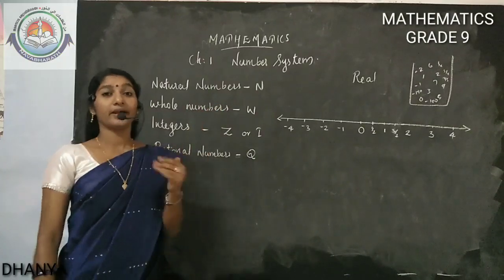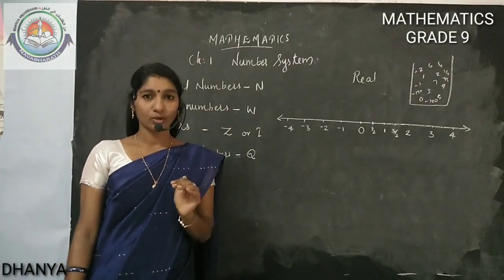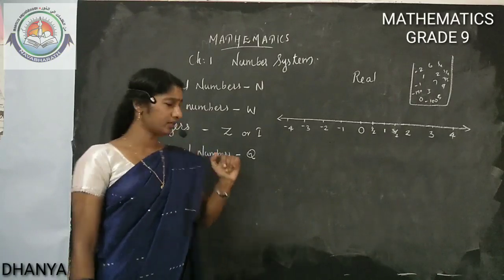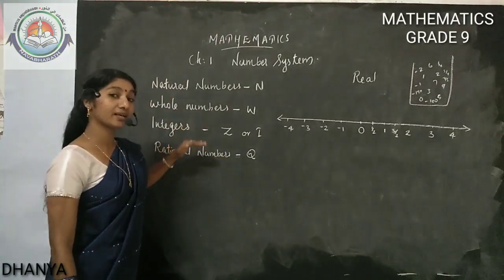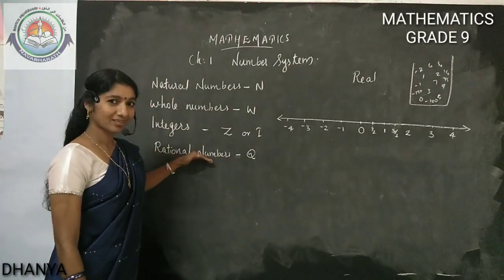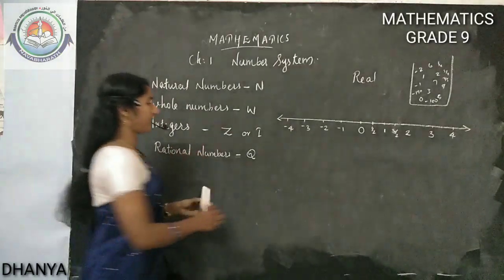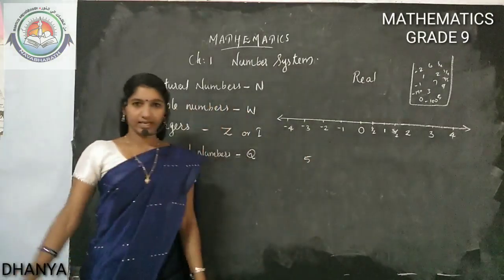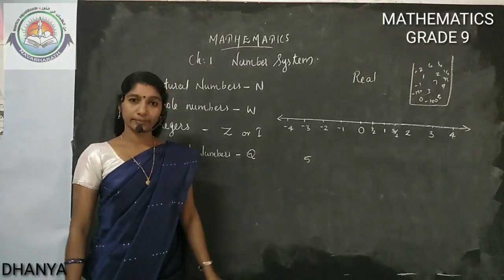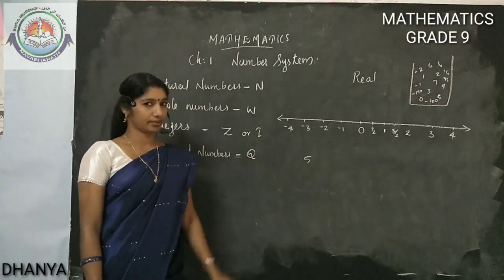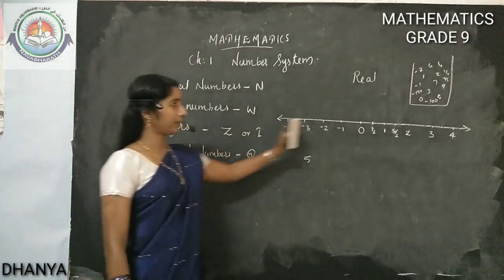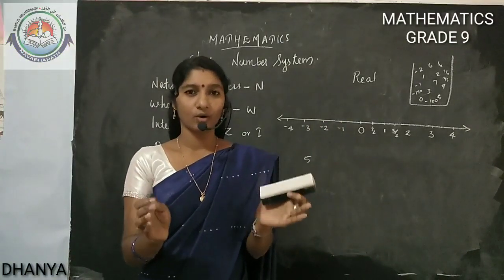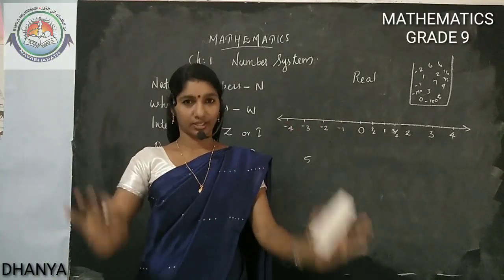No, because minus 3 we took is an integer. Is it a whole number? Not a whole number. Are all integers rational numbers? Yes, because see, 5 is an integer. Is it a rational number? It's a rational number. All these numbers which I told now are called rational numbers.